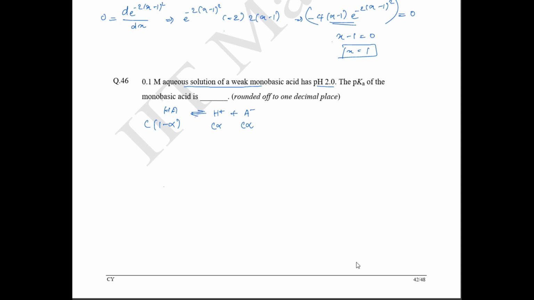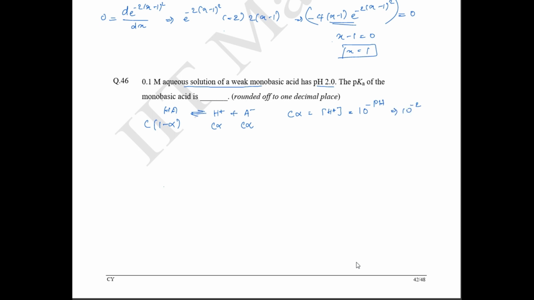Okay, so what do we need to find? We need to find pKa. First we'll find out the concentration of H plus. So C alpha is equal to the concentration of H plus. They have said the pH is 2. So we can write the concentration of H plus as 10 power minus pH. So this is going to be equal to 10 power minus 2.